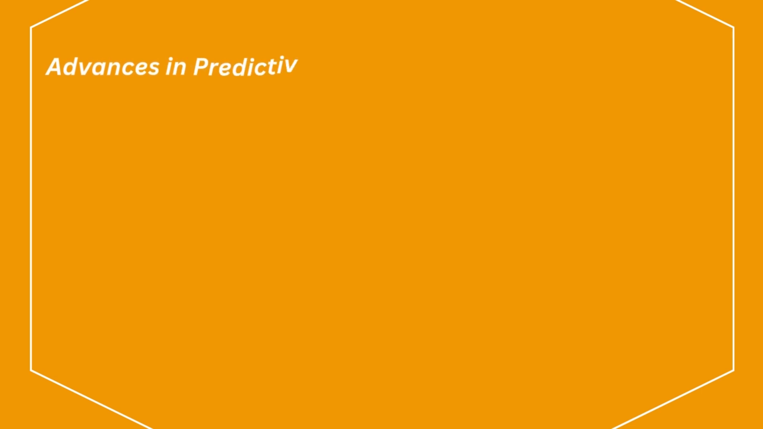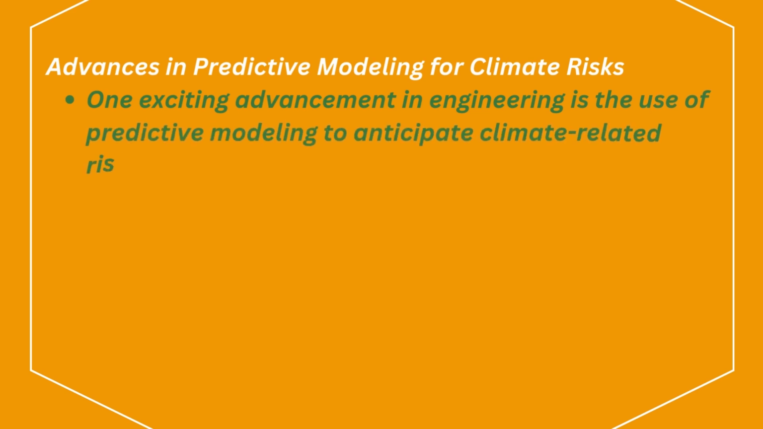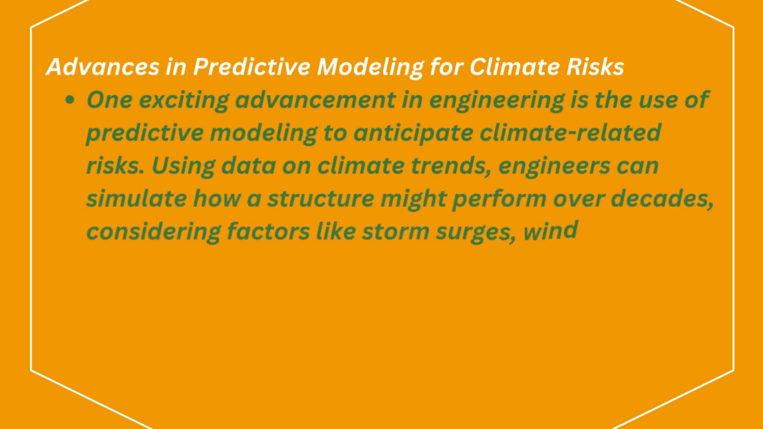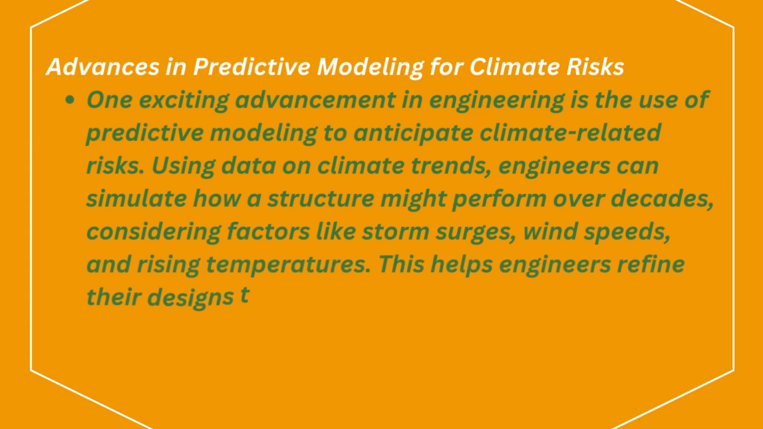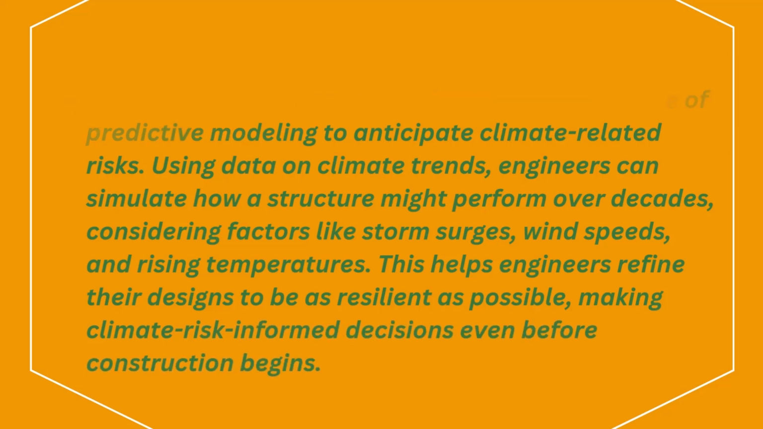Advances in predictive modeling for climate risks. One exciting advancement in engineering is the use of predictive modeling to anticipate climate-related risks. Using data on climate trends, engineers can simulate how a structure might perform over decades, considering factors like storm surges, wind speeds, and rising temperatures. This helps engineers refine their designs to be as resilient as possible, making climate risk-informed decisions even before construction begins.